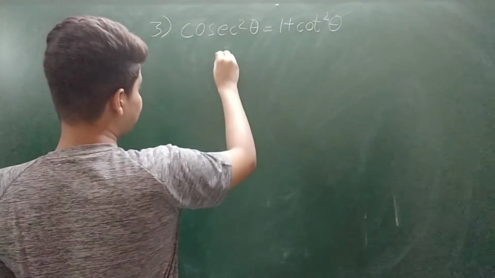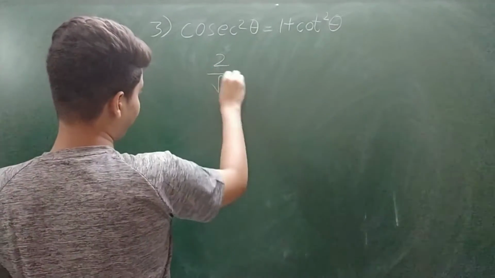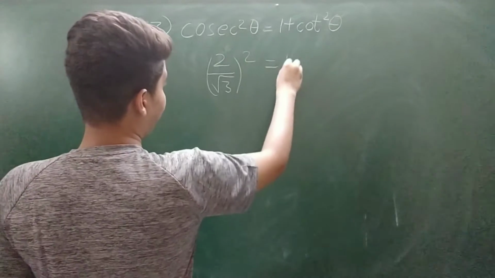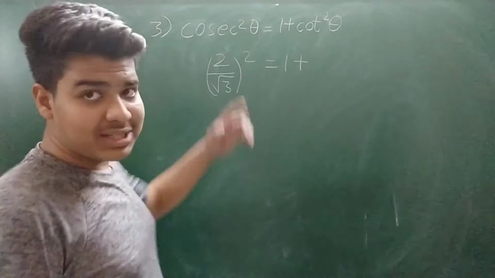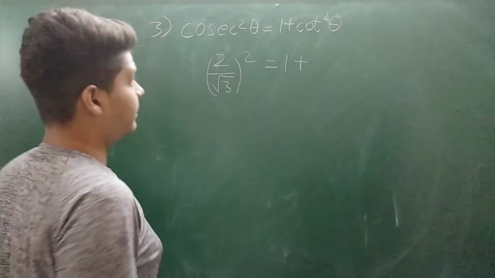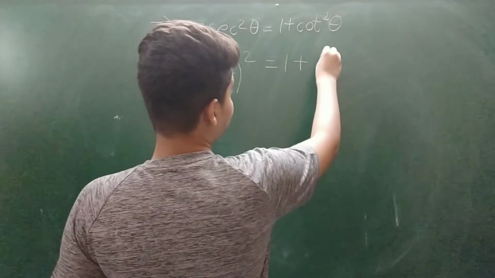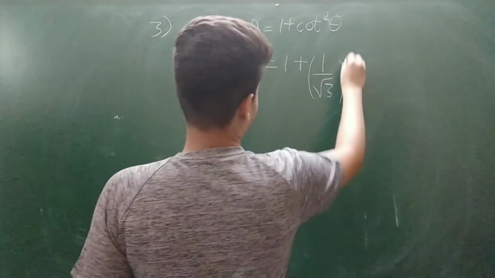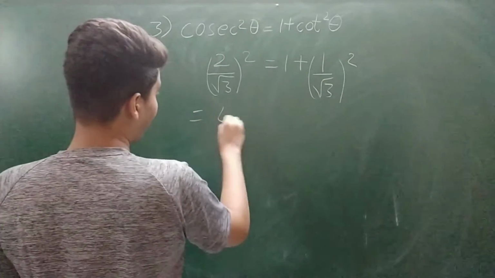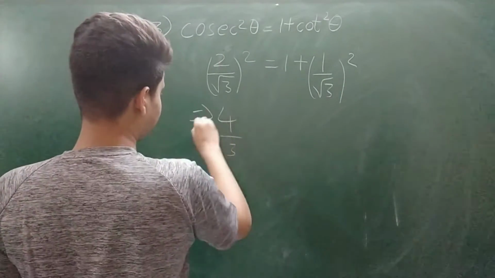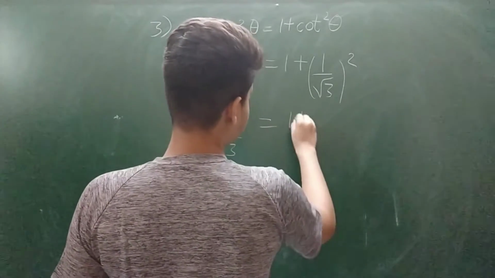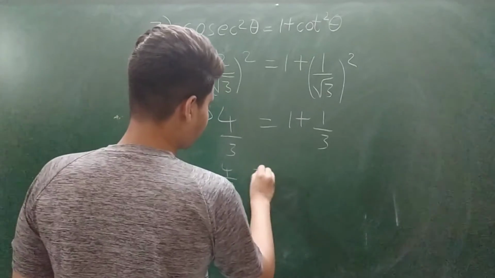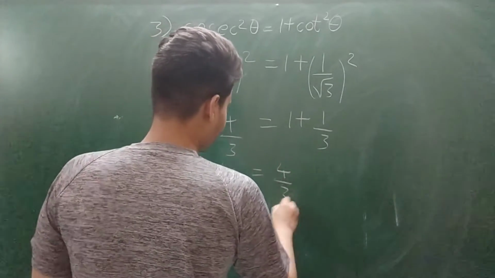So cosec square 60 degree becomes 2 upon root 3 whole square. And 1 plus cot square 60 degree: cot 60 degree is 1 upon root 3. So cot square 60 degree becomes 1 by root 3 whole square, which is equal to 4 upon 3 equals 1 plus 1 by 3. 4 by 3 equals 4 by 3.